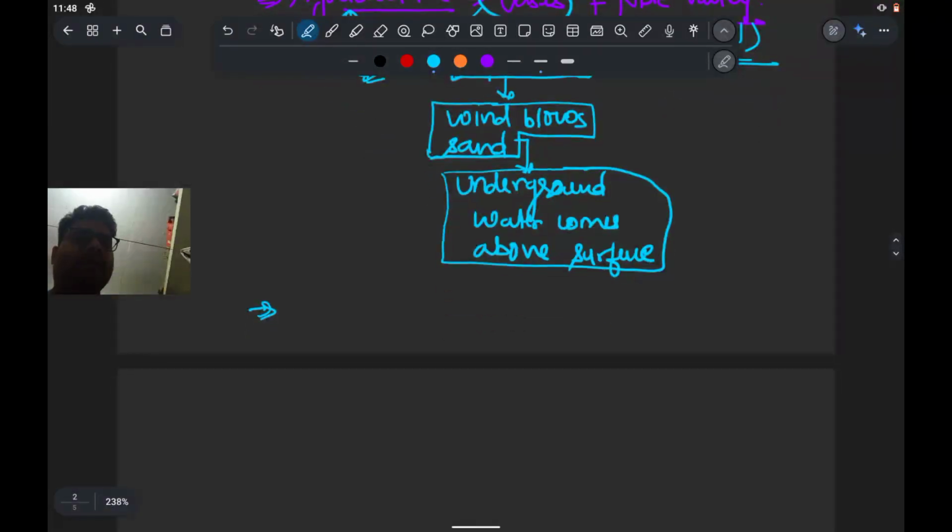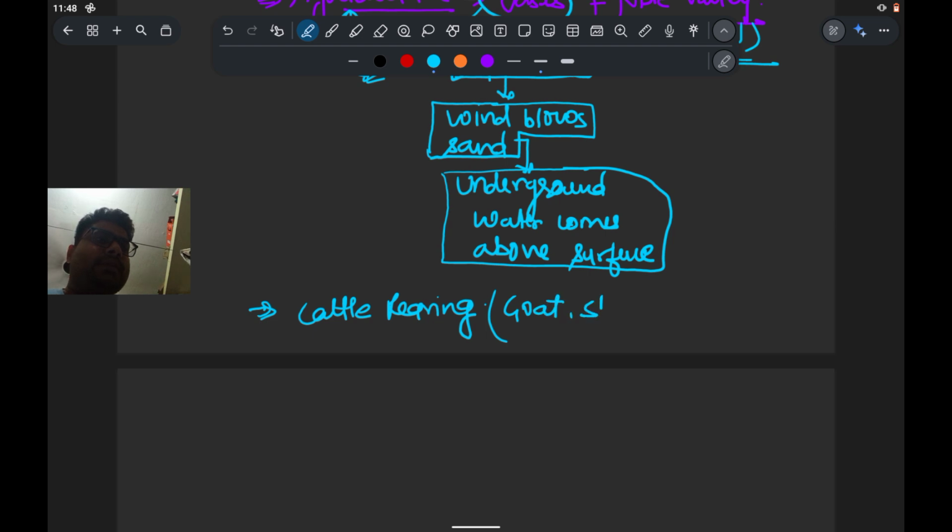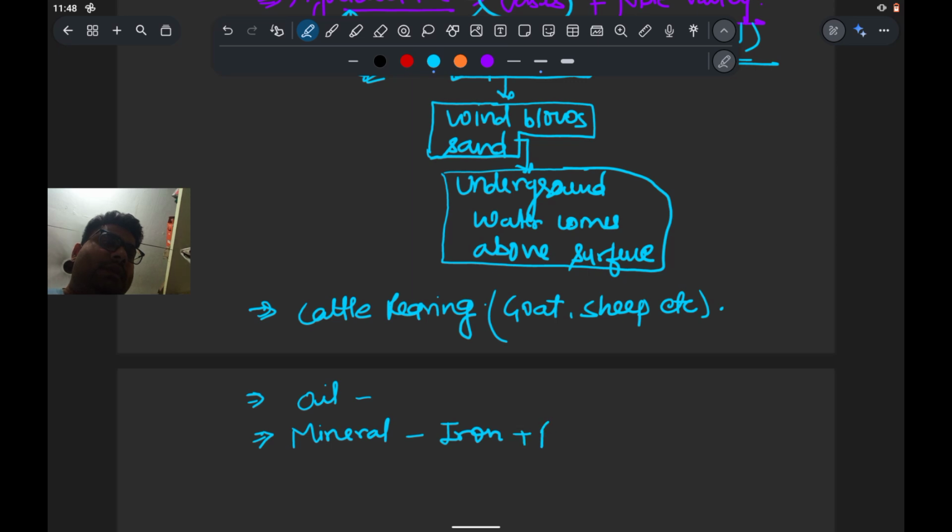Here cattle rearing is also done, cattle livestock like goat, sheep, etc. In some parts of the region, like in the Egypt region, oil is also present, and in some regions minerals like iron, potash, manganese. So these minerals are also here.